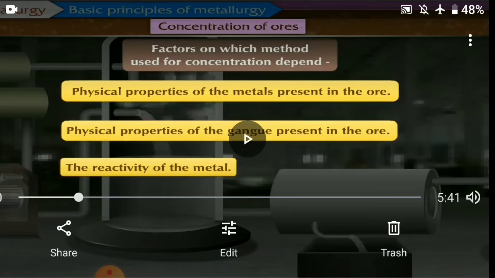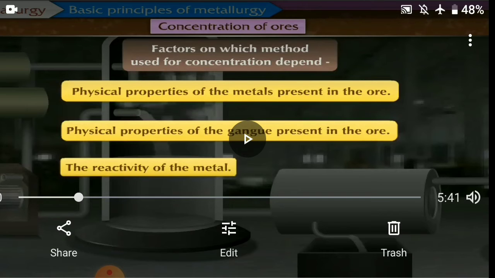As you know, metals' physical properties include whether they are soft or hard, shiny, lustrous, and how they react with other substances. You should know what your ore contains, as well as the physical properties of the gangue. The gangue can be sand, soil, silica, or some earthy particles.